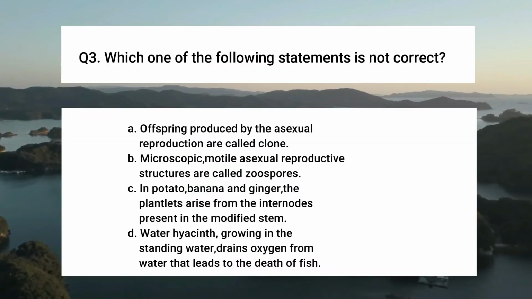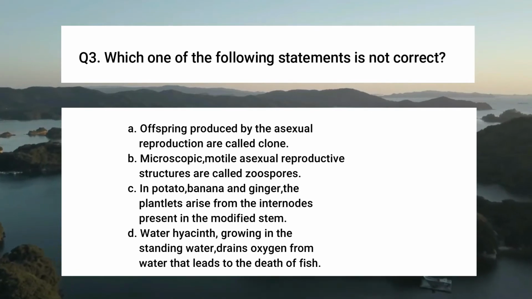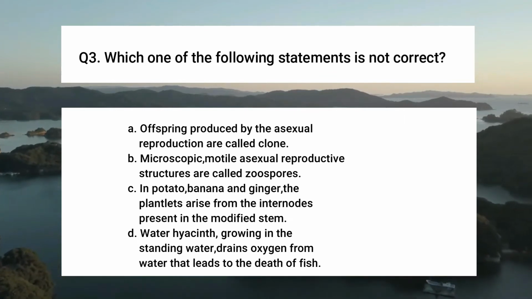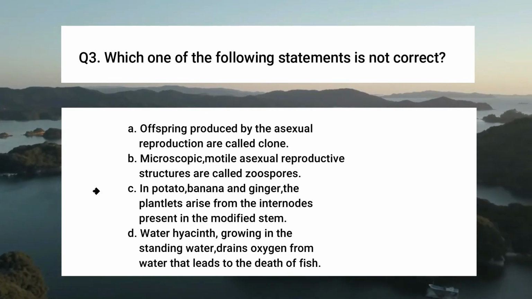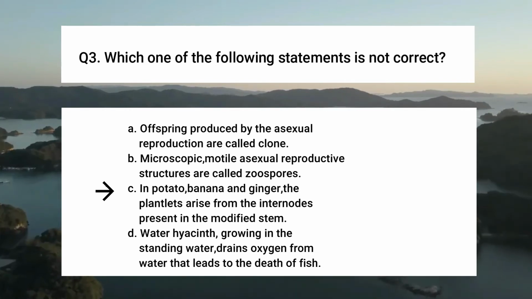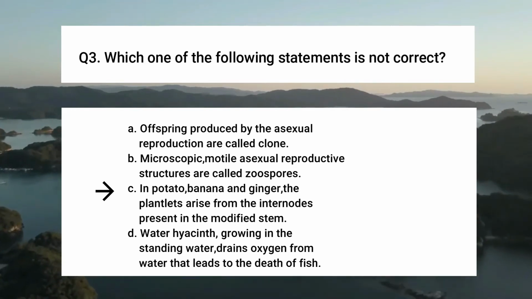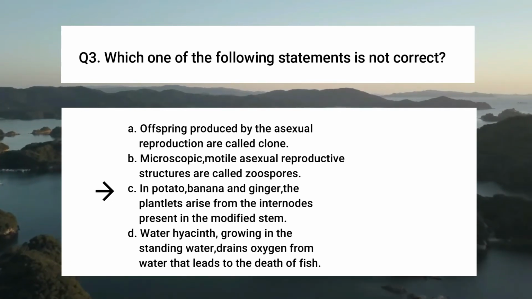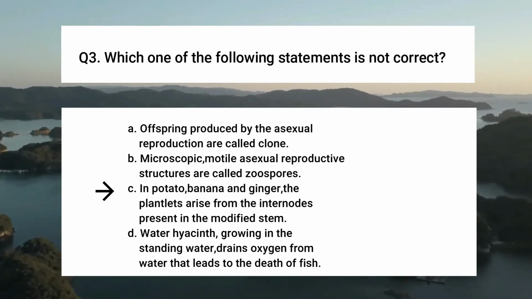Now question number 3. Which one of the following statements is not correct? Here you see 4 options. The right option will be C. In potato, banana and ginger, the plantlets arise from the internodes present in the modified stem. This answer is right, because in potato, banana and ginger, plantlets arise from the buds, not from the internodes.